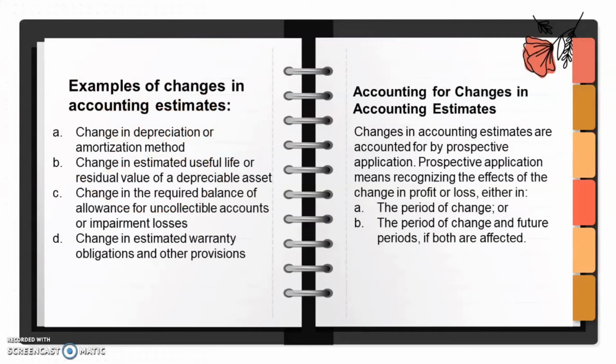So ano nga ba yung mga examples of changes in accounting estimates? Una na dyan yung depreciation or amortization method, estimated useful life or residual value, required balance of allowance for uncollectible accounts or impairment losses, and estimated warranty obligation and other provision. Next is accounting for changes in accounting estimates. These are the changes in accounting estimates where you are accounted for by a prospective application.